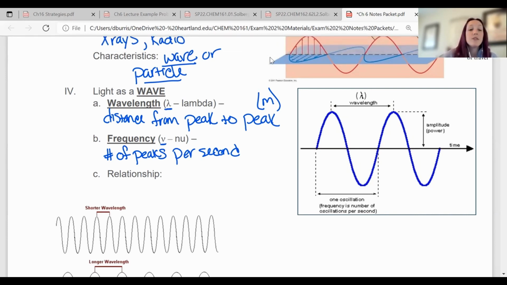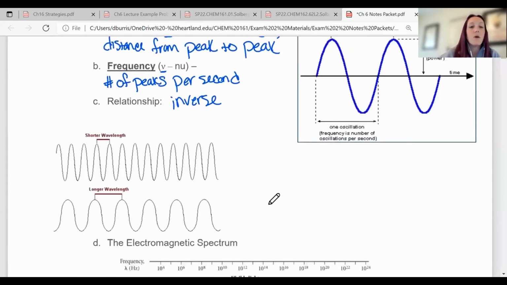These two things, so wavelength and frequency, have an inverse relationship. Okay, an inverse means if one thing gets bigger, the other one gets smaller. So I like this picture down here. I think it shows it really well. The shorter the wavelength, so the distance between one peak and another peak, is going to have a very high frequency. Lots of peaks are going to pass per second or per minute. Okay, so a shorter wavelength is going to have a high frequency. That's inverse. One goes up, the other one goes down.